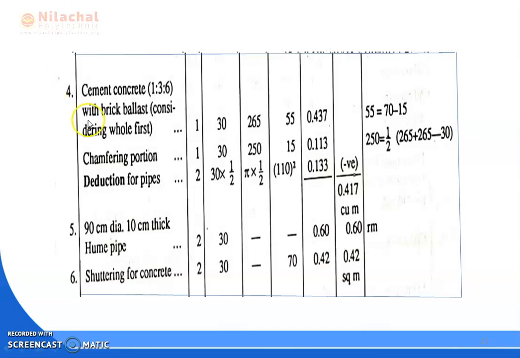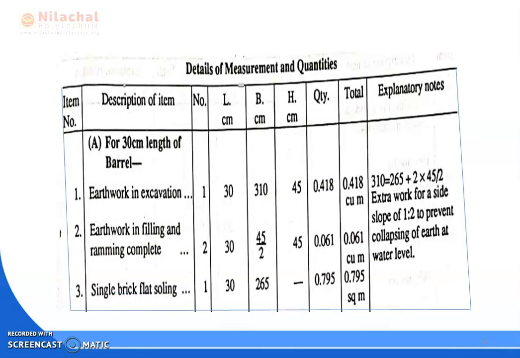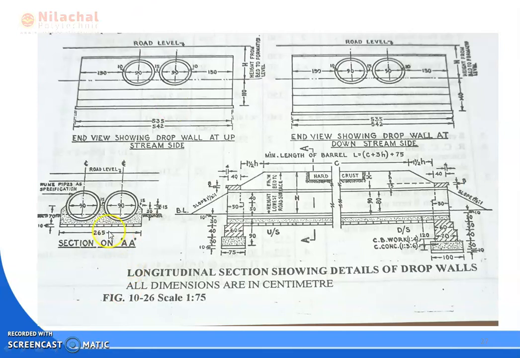Then we go to the deduction part. The whole part we considered, and we considered the chamfer portion also. So we go to the deduction part. The deduction for what? Deduction for the pipe portion. The cement concrete is not provided on the pipe surface because the pipe surface is open for the waterway, to provide the water.